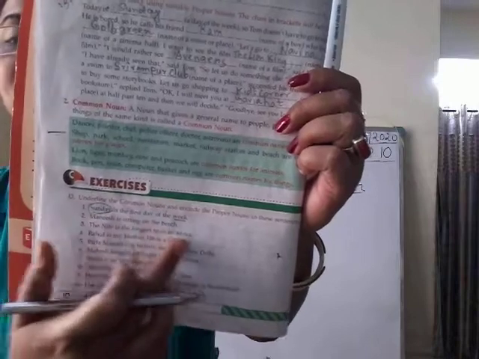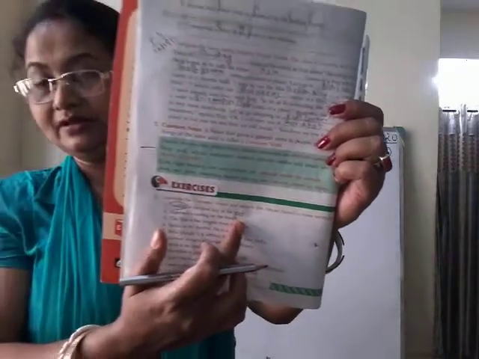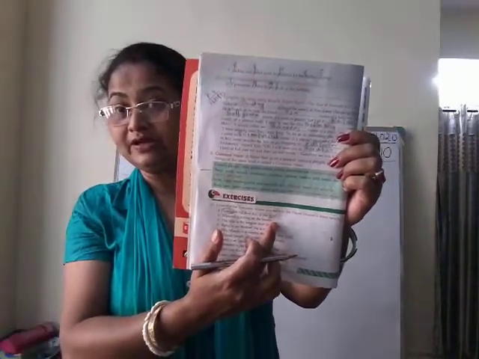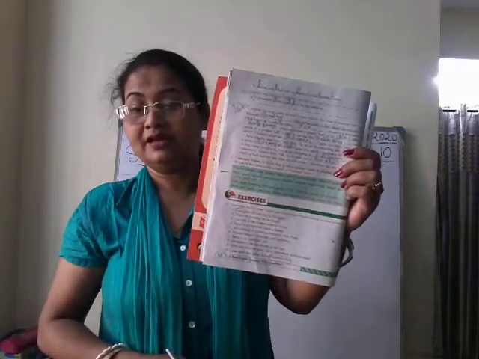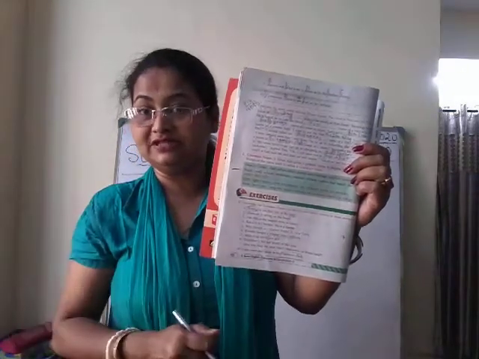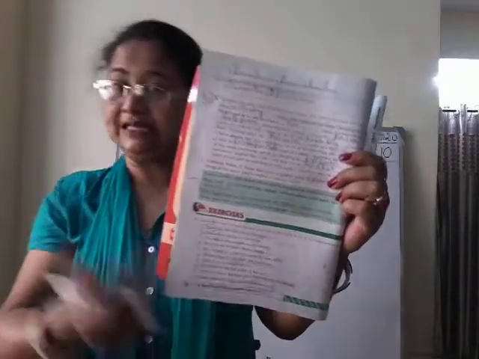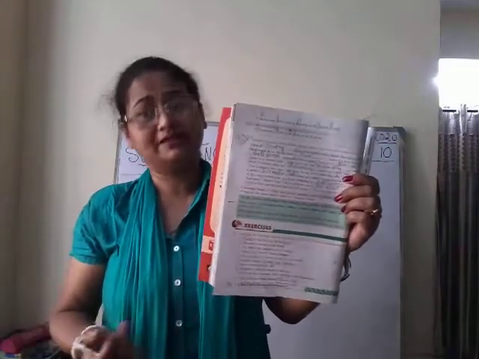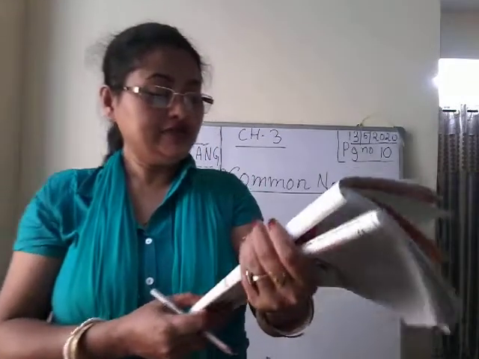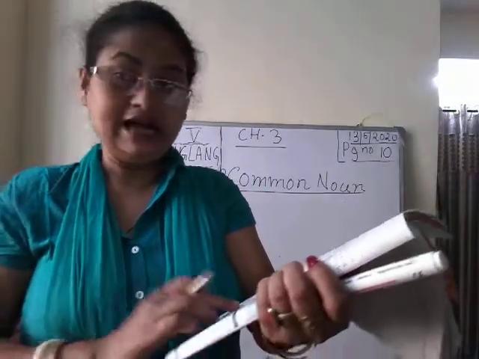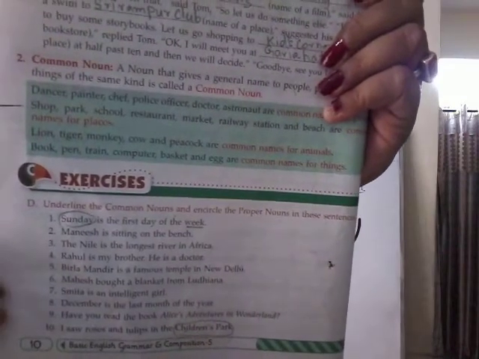And week, it may be any week, isn't it? I am not talking about a particular week, not the last week of this month. It may be any week, first week, second week, third week of any month. So the common noun you will underline. See the way I have done in the first sentence.